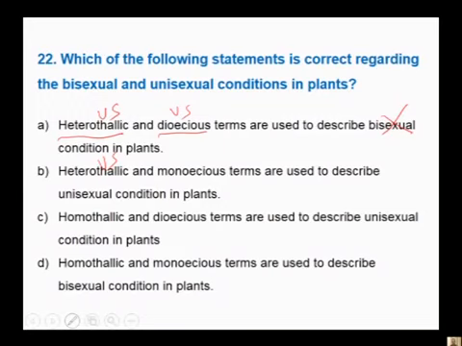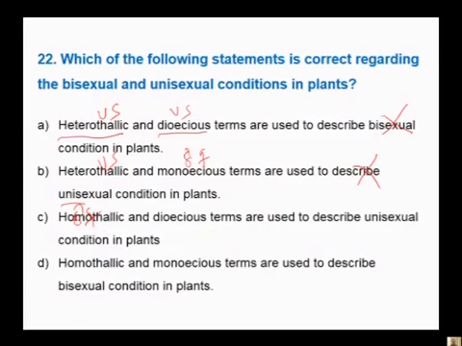Monoecious is a condition where the plant has both male and female, so the plant is bisexual. Heterothallic is unisexual, but monoecious is bisexual, and the statement uses it for unisexual, so it cannot be the answer. Homothallic and dioecious: homothallic is where male and female structures are present on the same plant, so it is bisexual.